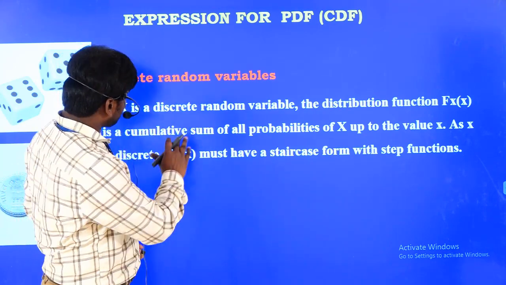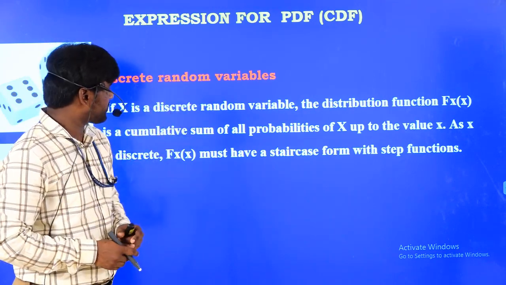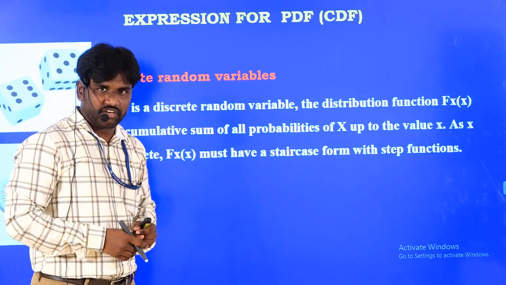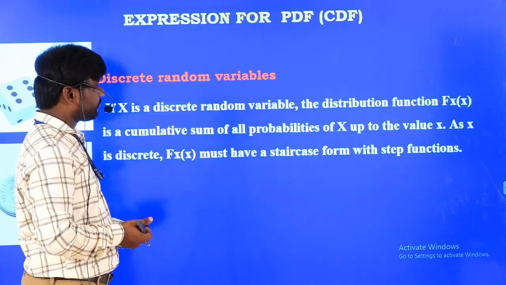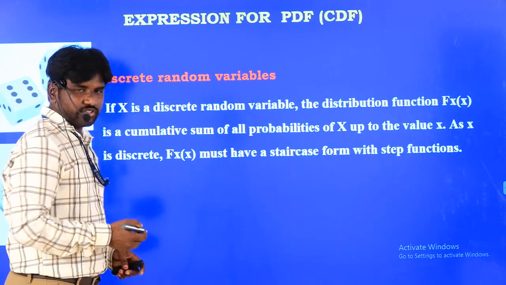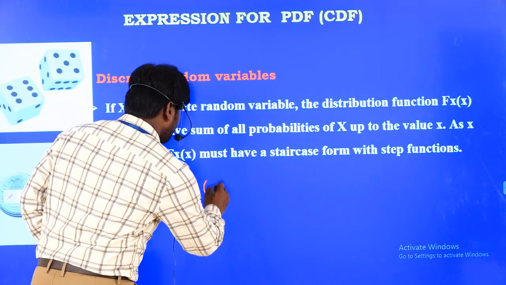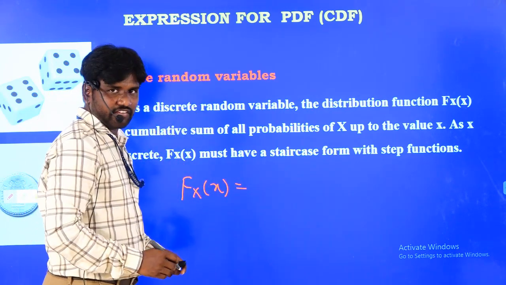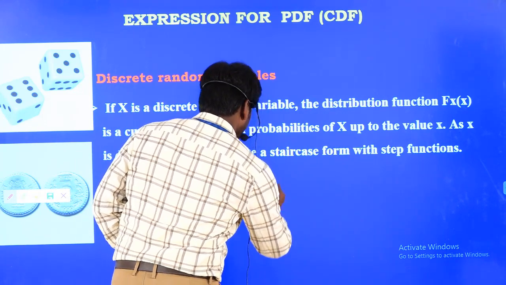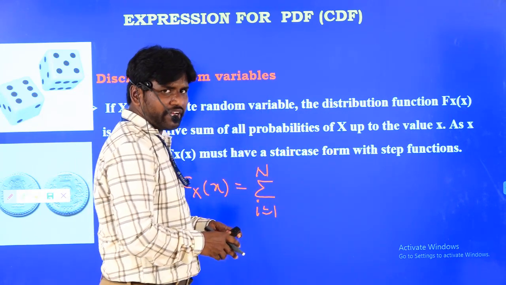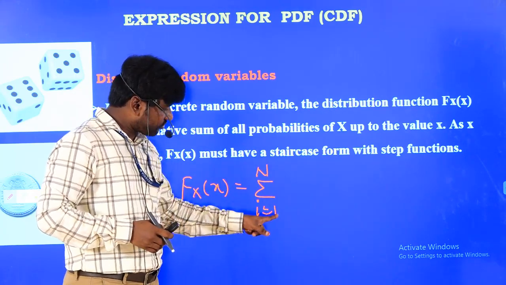Now, the mathematical expression for the probability distribution function of a discrete random variable. Later on we will discuss the continuous random variable; now we will discuss the discrete random variable. It is given as Fx of x equal to the summation from i equal to 1 to n. That means how many real values are there with you.